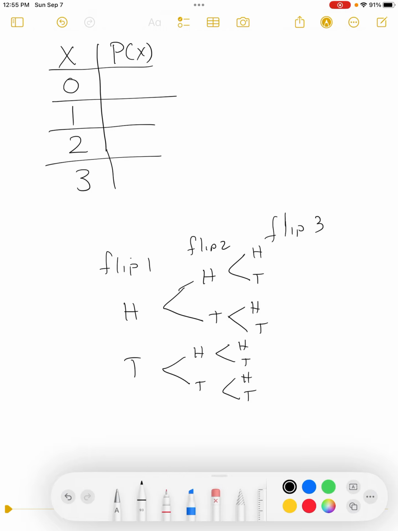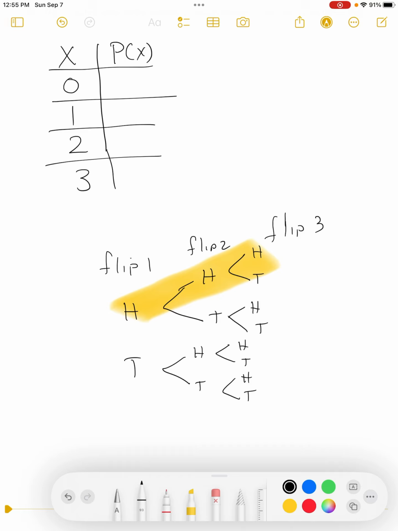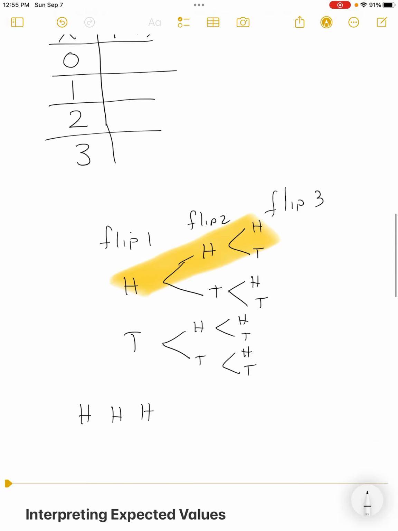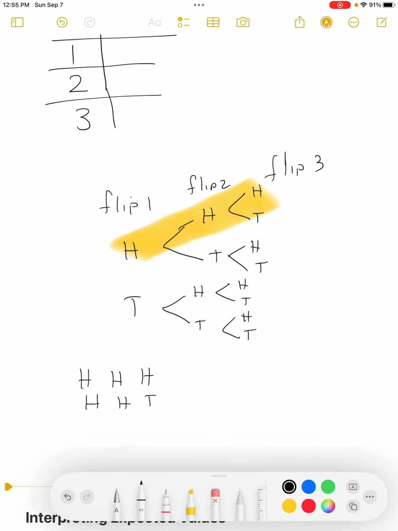Because what can be seen there, and I'll try to highlight it as I go along, do it in yellow, I see a head, head, head. And so I'm going to write that down. Heads, heads, heads. I also see a heads, heads, tail. Would be a methodical way to list it out, all in that yellow stripe.